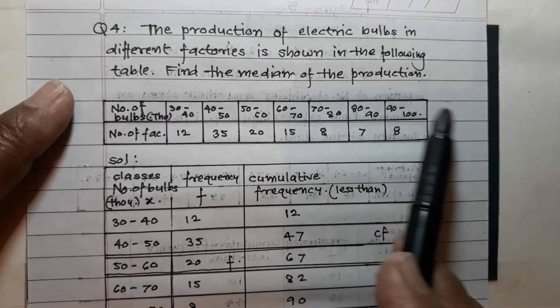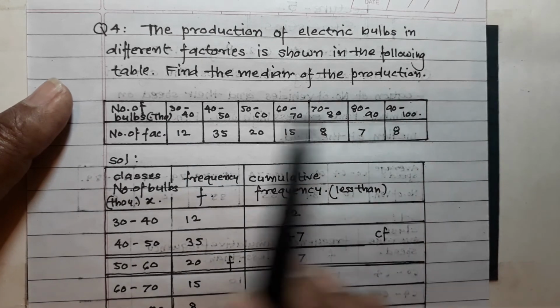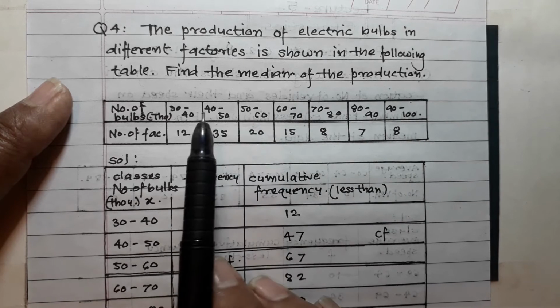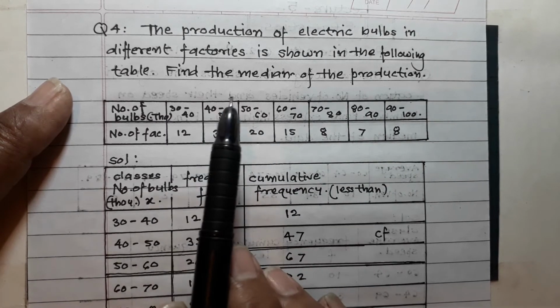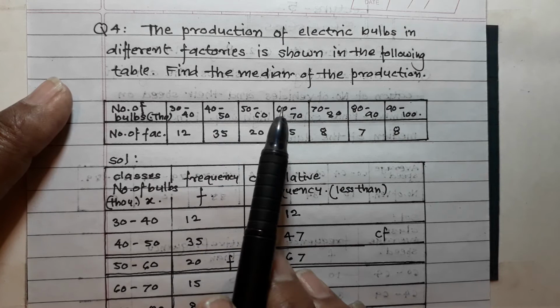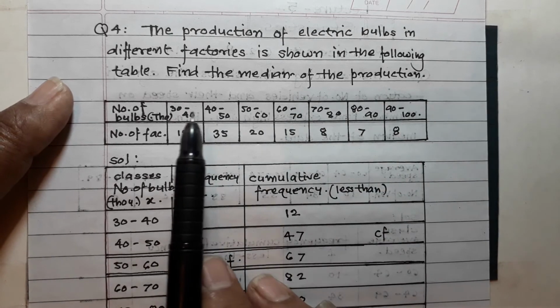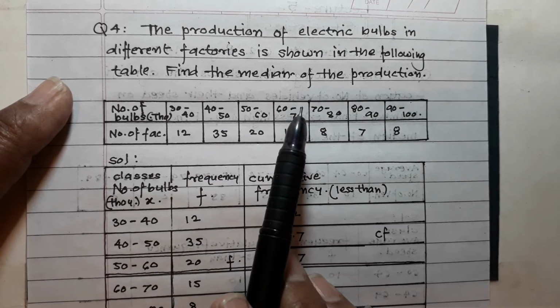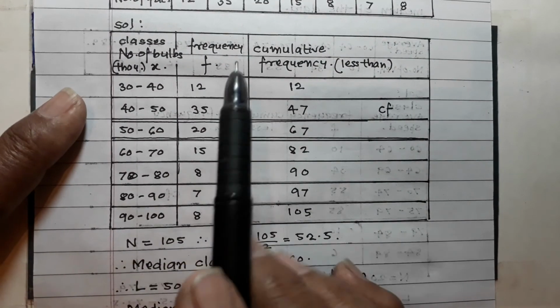If you observe, the classes are given as continuous. So this is the first step. Remember, first observe your classes. If they are continuous, then no problem. If they are discontinuous, then make them continuous. Now try to understand the solution.